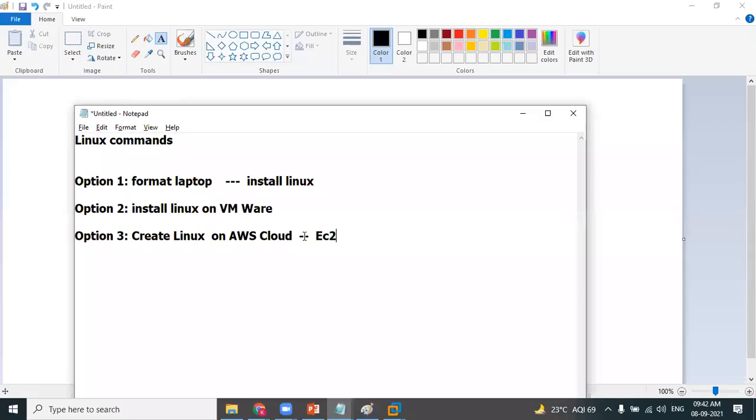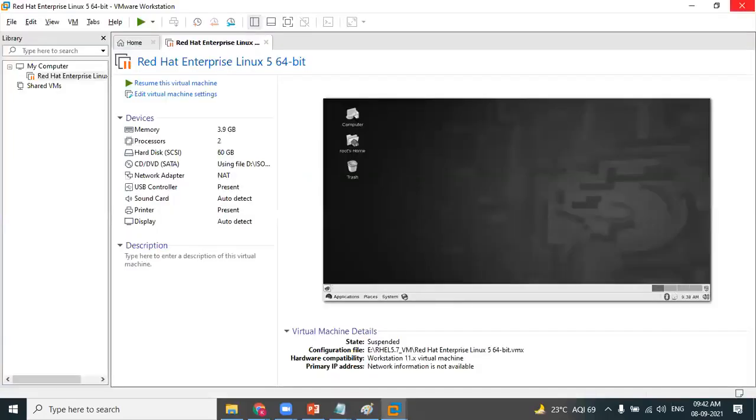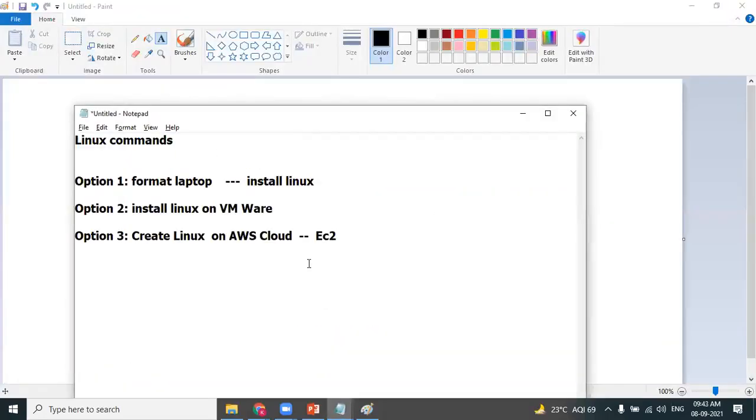EC2 helps you to create your own virtual machines on AWS cloud, my dear friends, isn't it? So let's experience. We have experienced the VMware Linux or whatever the operating system on VMware just now. Let's experience how to create our own machines as per the requirement on AWS cloud. If you want to create your own machines on AWS cloud, interesting, we can do that. We'll be showing it now.